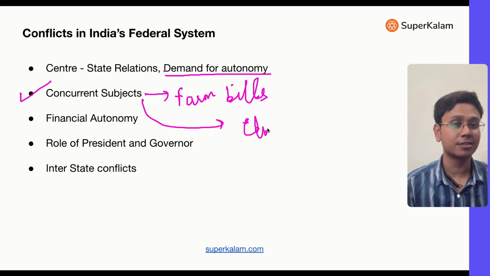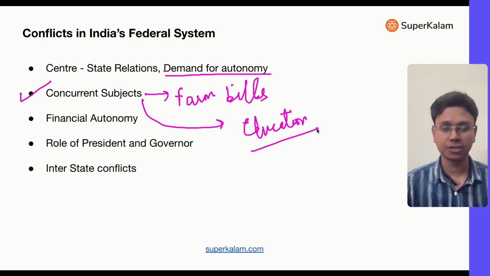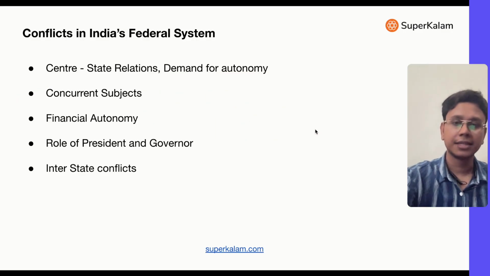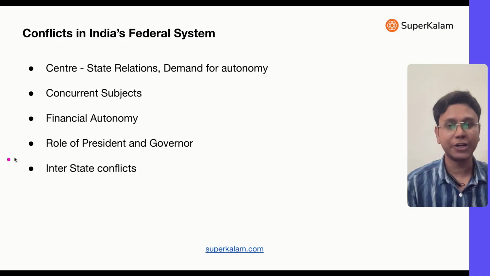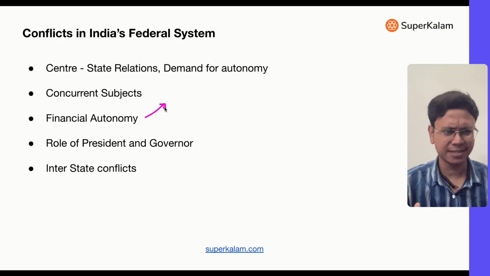On an education subject, which is in the concurrent list, how can the central government unilaterally make a law or a policy? That was the allegation and the concern of the states. So there is this discussion on concurrent subjects also. Then there is talk about financial autonomy. I already told you, state governments have very few subjects on which they can tax, for example, land revenues and so on. A very small number of subjects.